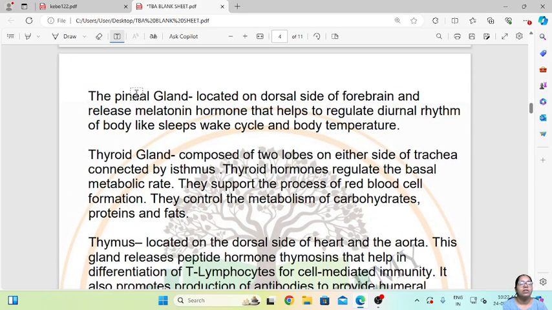Okay. So first we will see the first gland, that is the pineal gland. It is located on the dorsal side of the forebrain.